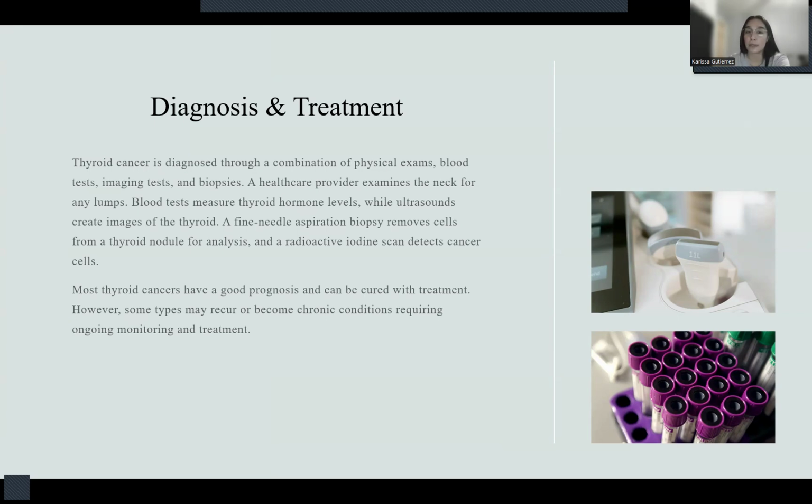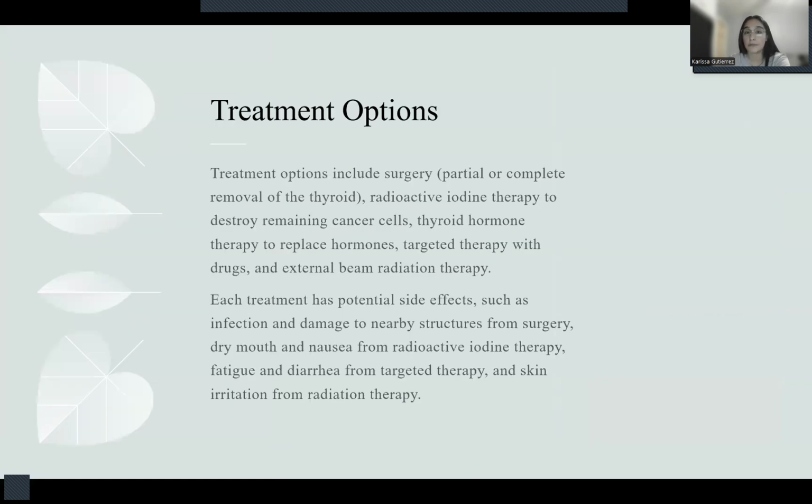Most cancers have a good prognosis and are cured with treatment. However, some may reoccur and become chronic conditions requiring ongoing monitoring and treatment. Treatment options include surgery, so you could have the thyroid partially or completely removed. Radioactive iodine therapy, also to destroy any of the remaining cancer cells.